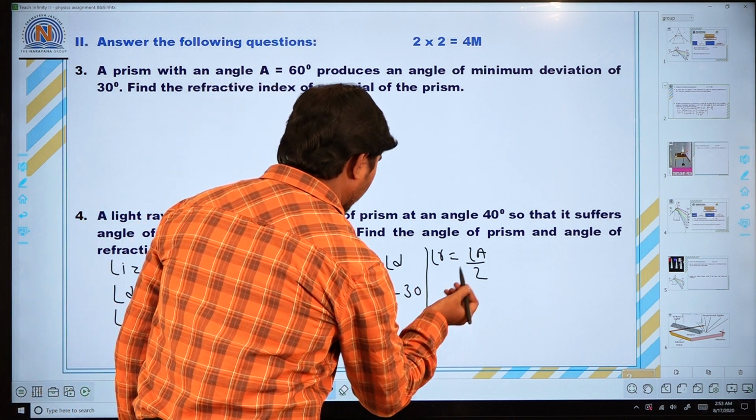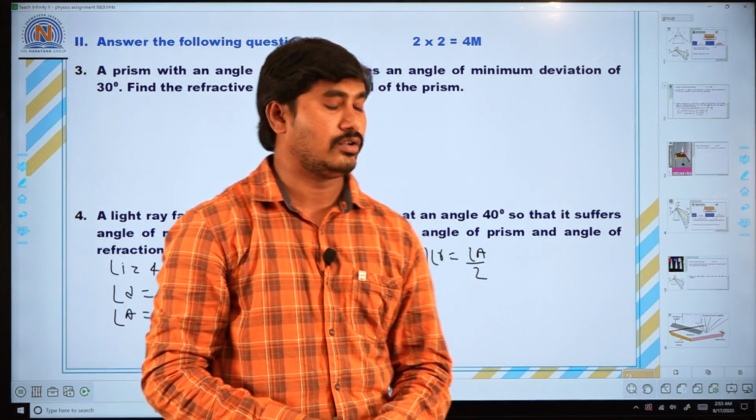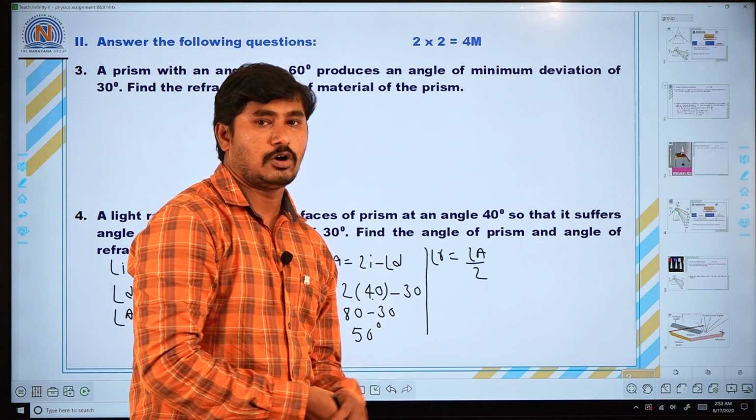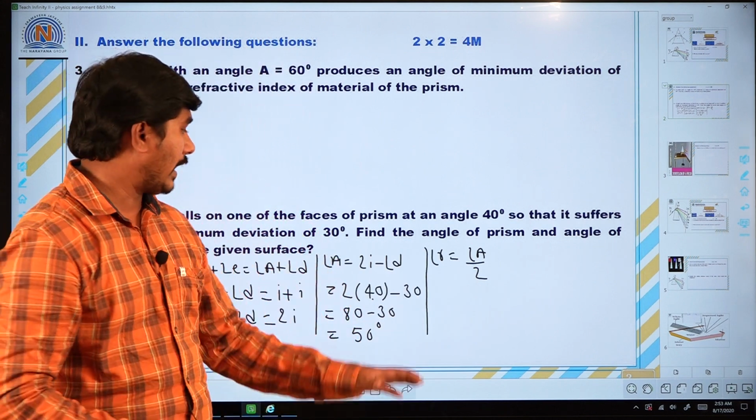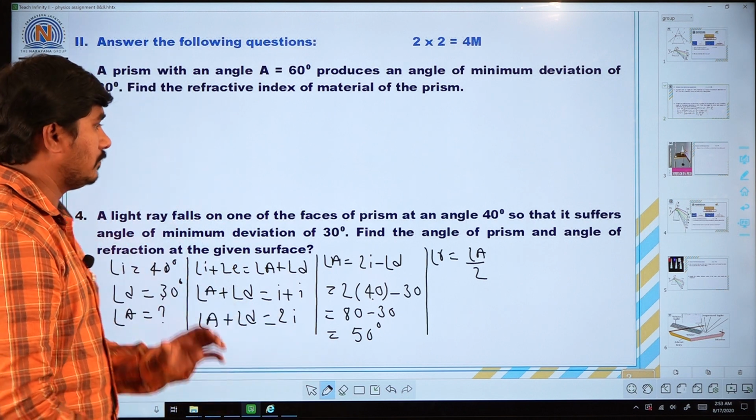So, angle R is equal to how much here? 50 by 2. So, 50 by 2 means you have to cancel. 50 by 2 means how much here? 25 degrees. So, the angle of refraction is coming 25 degrees. That is question number 4.